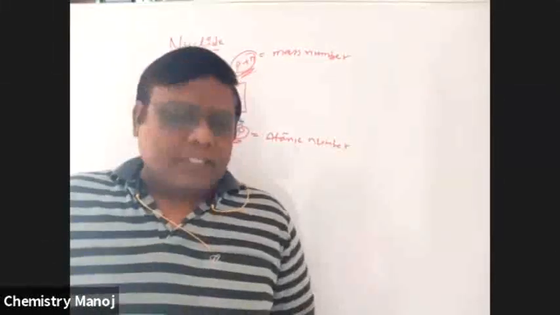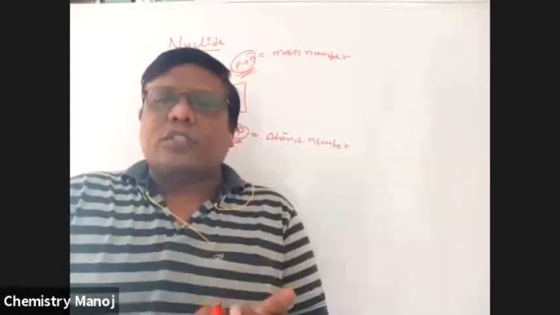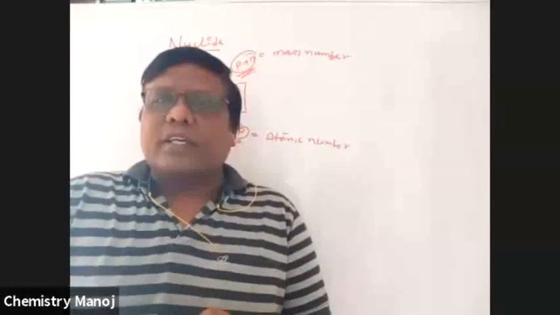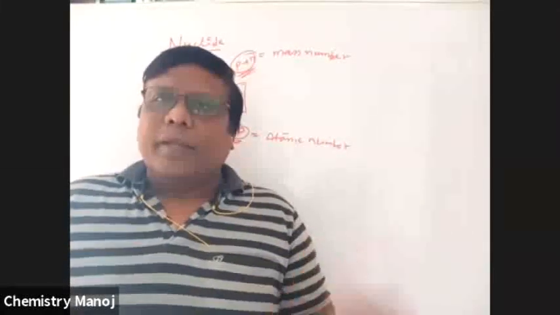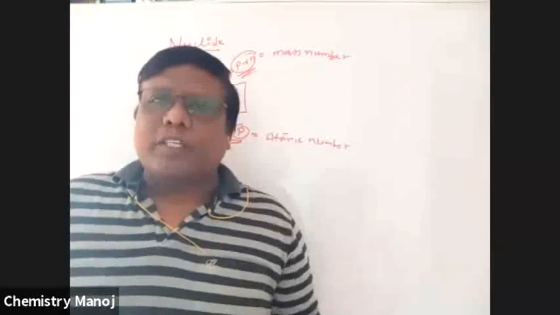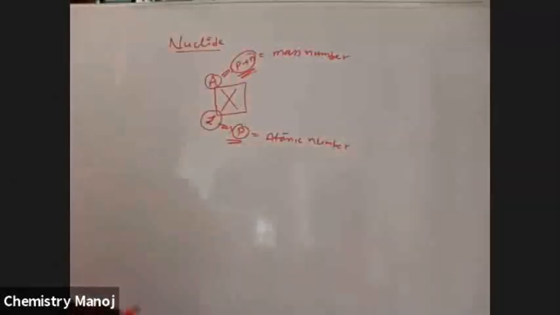By using this nuclide, we are going to discuss a number of other particles: isotopes, isobars, isotones, isodiaphers, isosters. Already in the stoichiometry part, I explained all these points at the beginning. So just brief information here I am going to give.